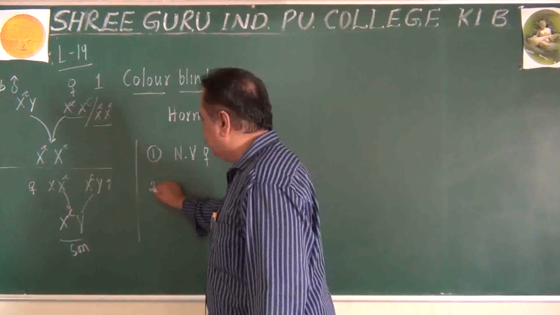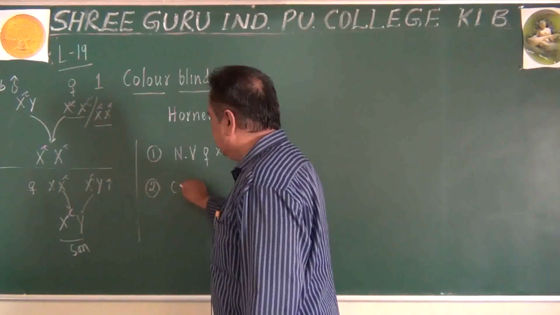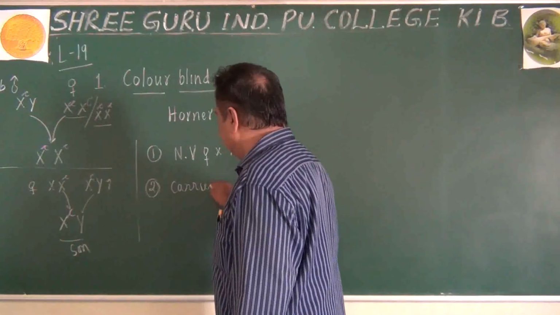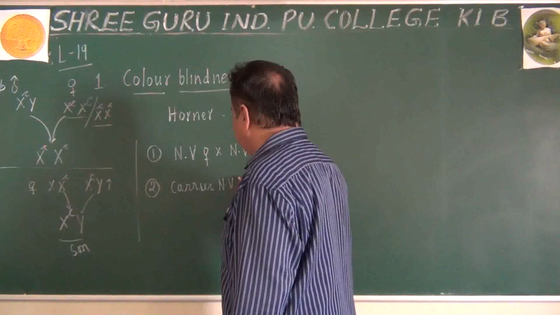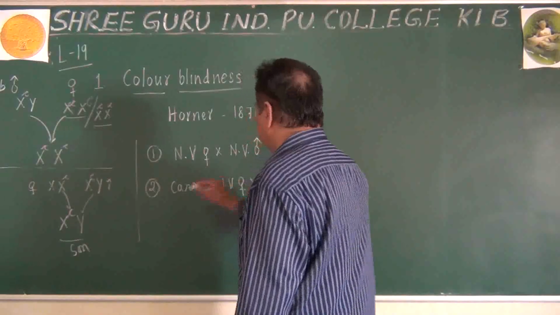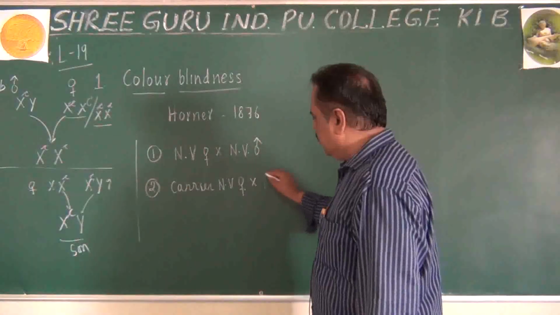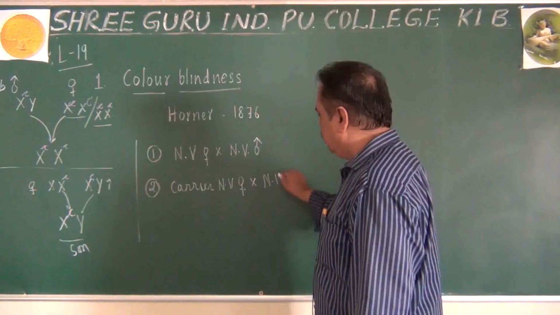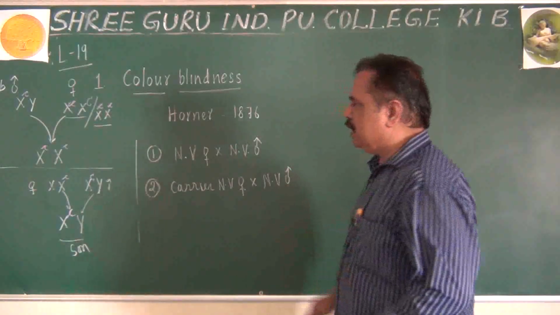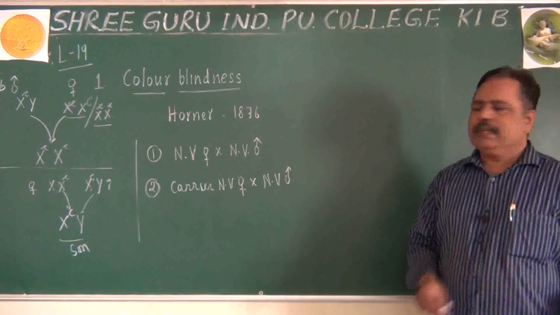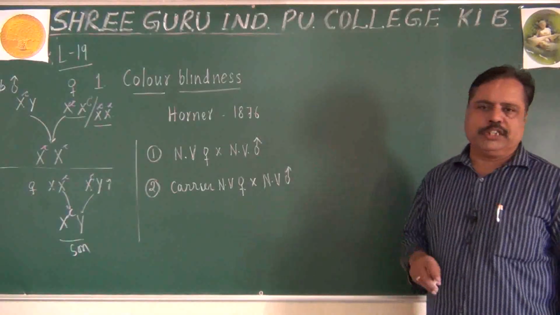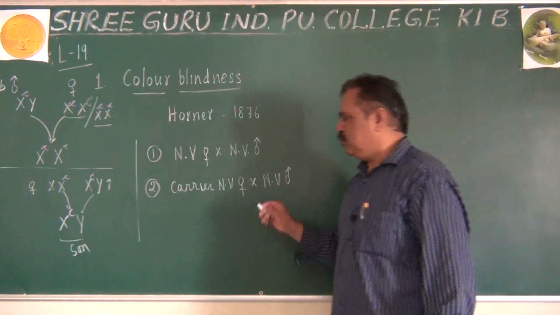There can be a carrier female, but a normal visioned female, marrying a normal visioned male also. That can be another possible marriage. This can be asked in 2 more questions, 3 more questions also.